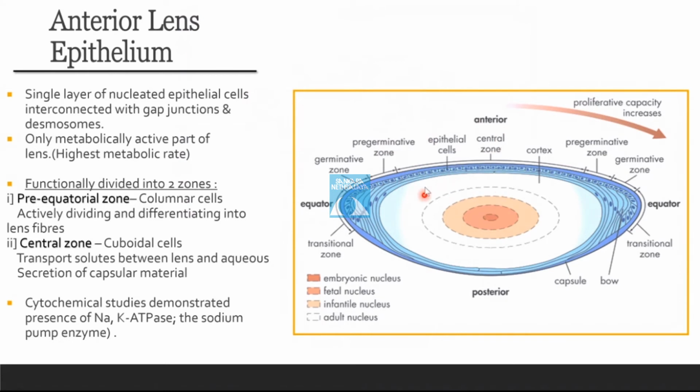The pre-equatorial area has columnar cells which are actively dividing and differentiating into the lens fibers. The central zone consists of cuboidal cells that transport solutes between the lens and the aqueous, and secrete capsular material. It has also been found that the sodium-potassium pump is found in the anterior lens epithelium.